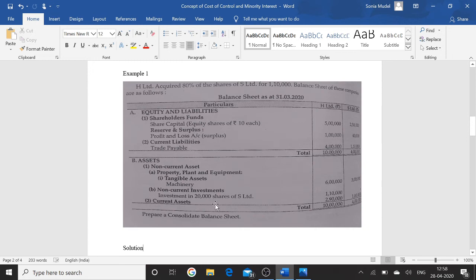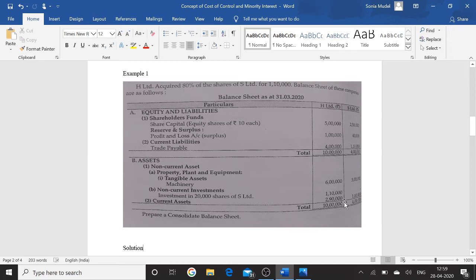Investment in 20,000 shares. Total shares of S Ltd are 25,000. Although in the question it is already given that 80% of the shares of the subsidiary company are held by the holding company, if this information is not provided, then we can calculate it with the help of these figures: the number of shares held by the holding company divided by the total number of shares of the subsidiary company. It means 20,000 divided by 25,000, we get the percentage holding of the holding company.